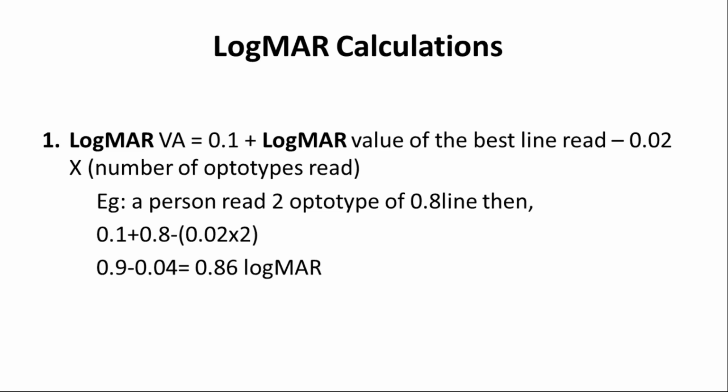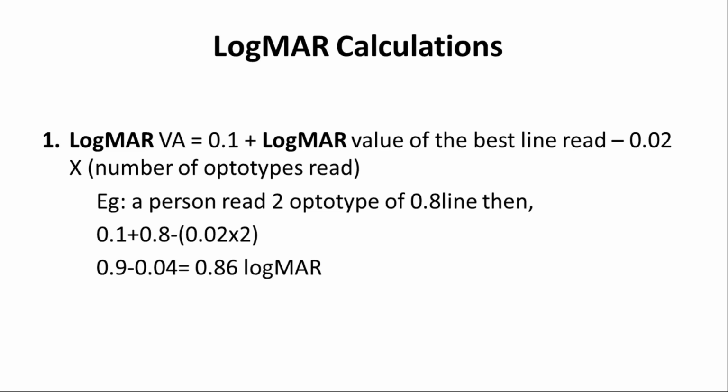In logMAR calculation, we can calculate it with three different formulas. One is 0.1 plus the logMAR value of the baseline read by the patient, minus 0.02 times the number of optotypes read. The 0.02 signifies the value of each optotype in the logMAR chart.